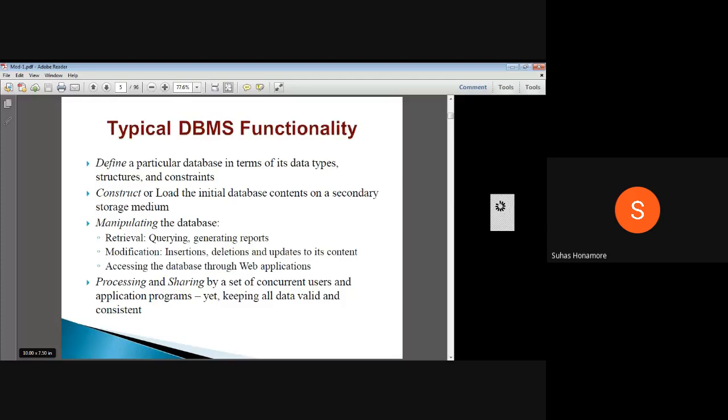What is the restriction? Suppose I have an admin and a normal user. If you consider the VTU result itself, we are normal users: we can enter the USN and see the result of that particular USN, but we can't modify it.